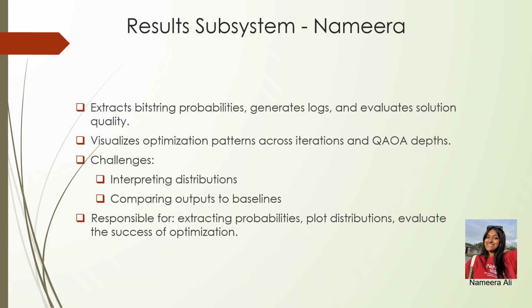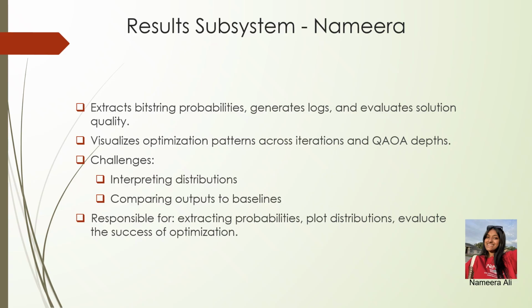After the quantum circuit completes its run, it generates a distribution of possible solutions. My role is to extract those distributions, analyze which configurations have the highest probability, and then determine whether the model is converging toward minimal recombination structures. A major challenge here is distinguishing meaningful solutions from noise. Not every frequently measured bitstring corresponds to a biologically valid ancestral recombination graph.